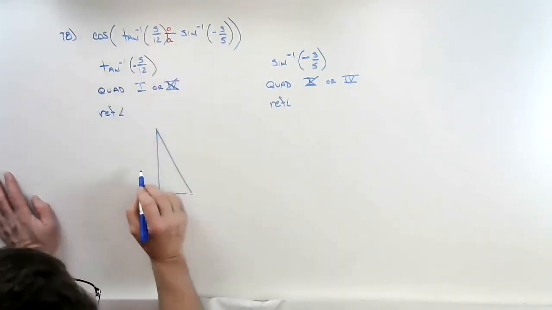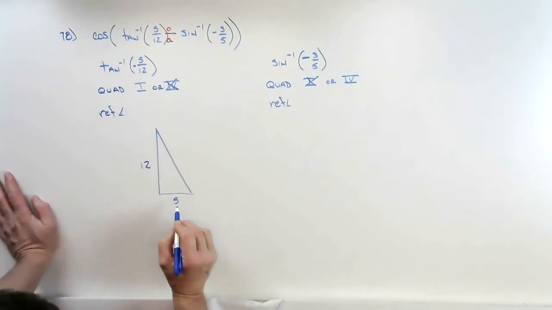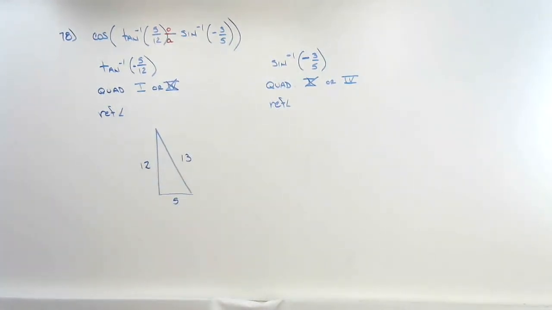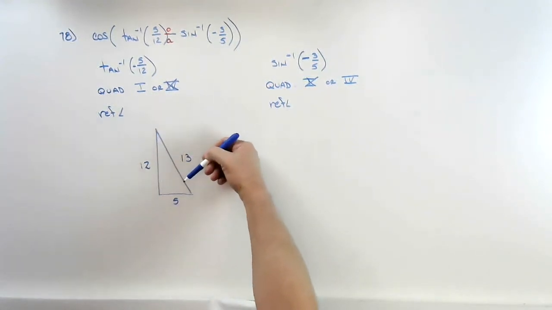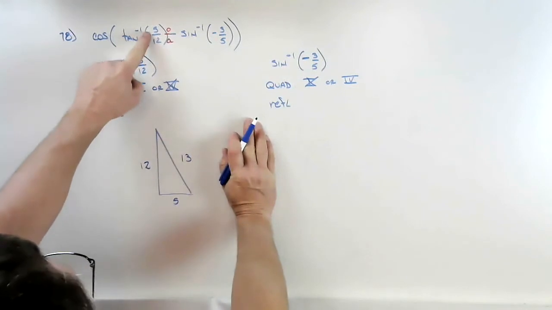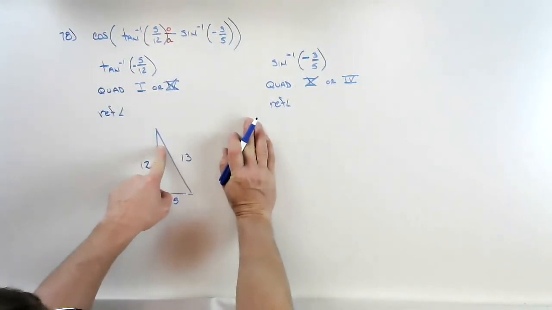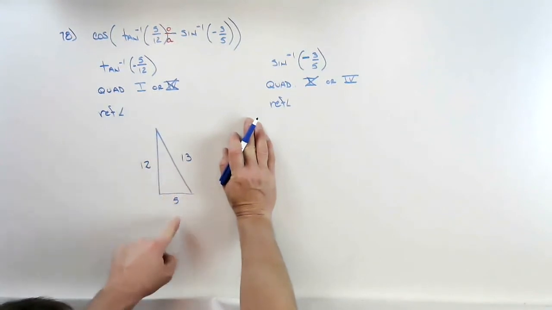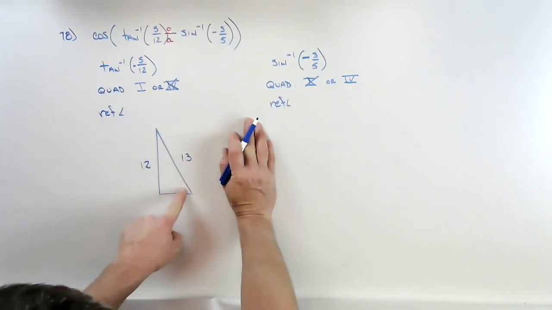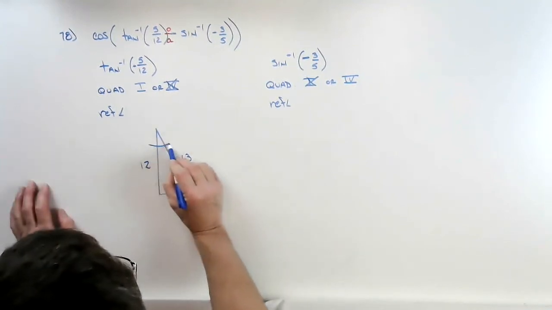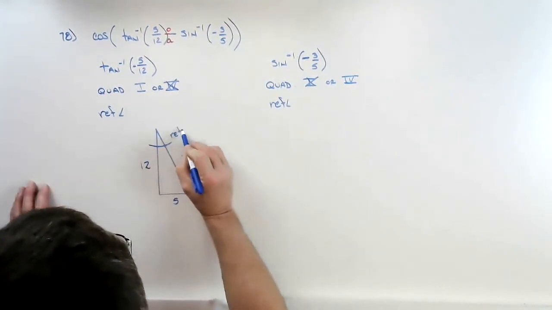The other leg is 12, I'll make that the long leg. Now that's a 5, 12, 13 triangle. We're supposed to know that triangle. Now we have to figure out which one is our reference angle. Our reference angle has to have an opposite side of 5. Well, if we try to make this one our reference angle, the opposite side is 5. If we try to make this one our reference angle, the opposite side is 12. So this is our reference angle right there.